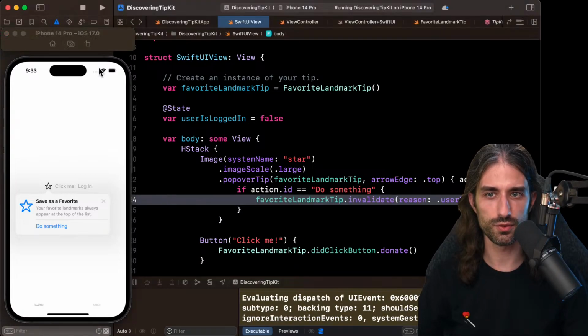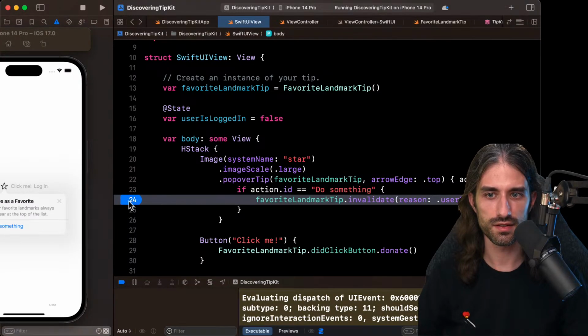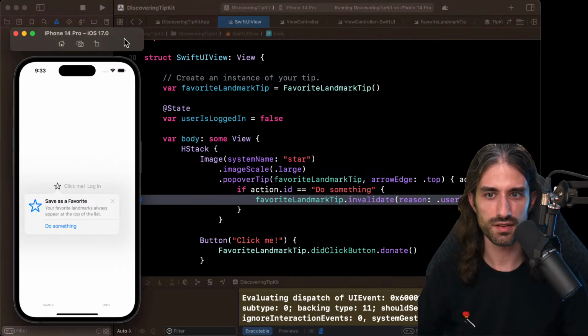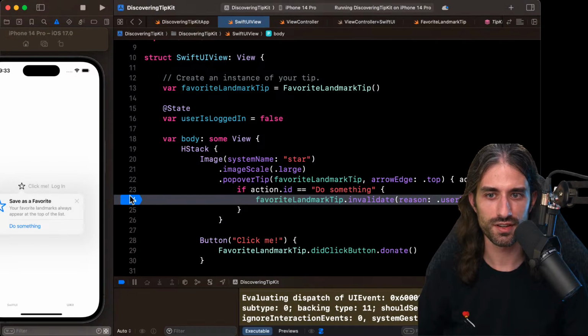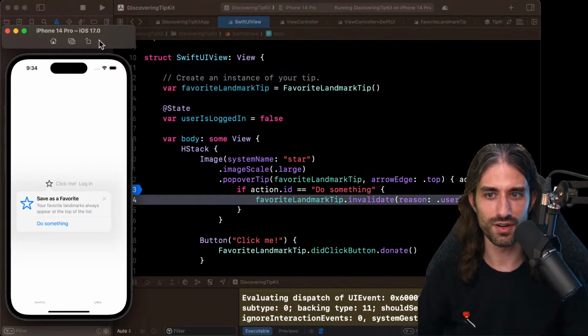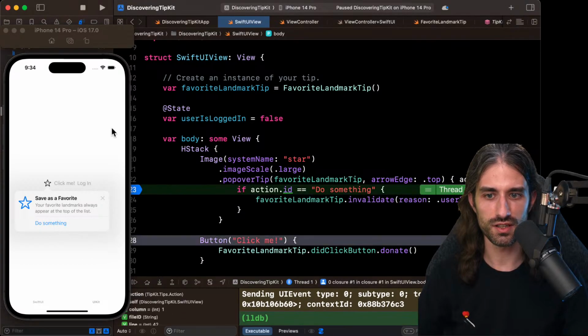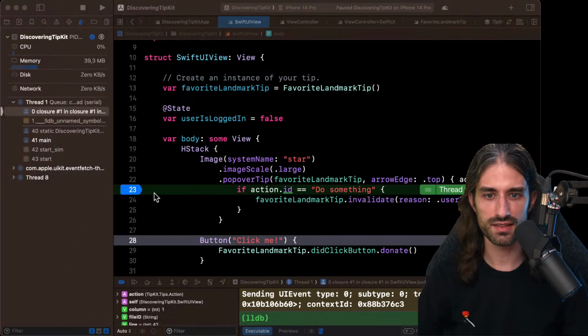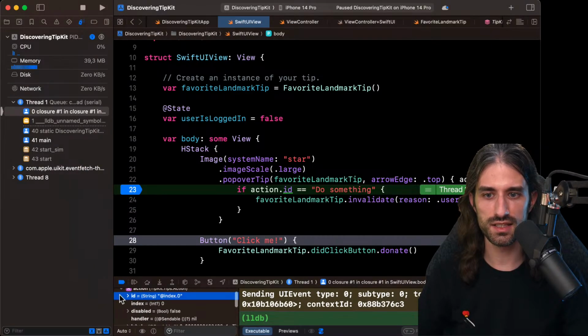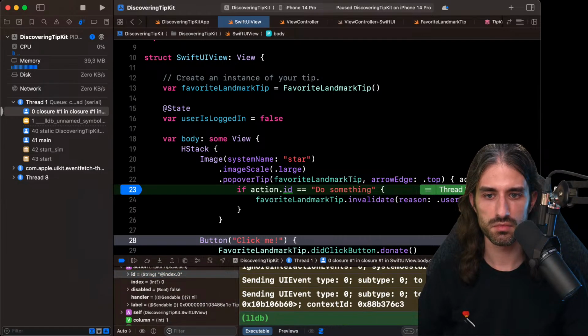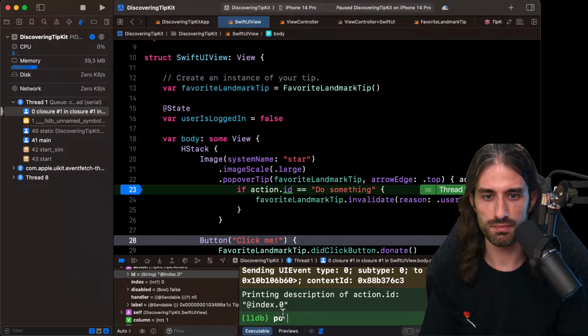I want to set a breakpoint here, on line 23, on the line where there is the if statement. So let's see. Okay, so I'm going in here. Let's have a look. So action is here, ID. What's ID? I'm printing the description of ID. Okay, so it's index 0.